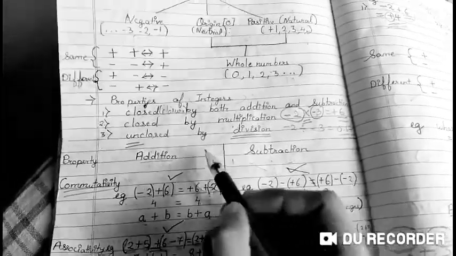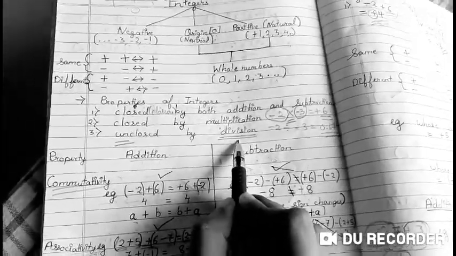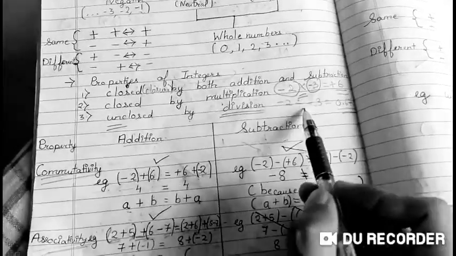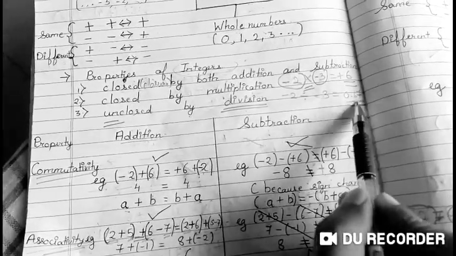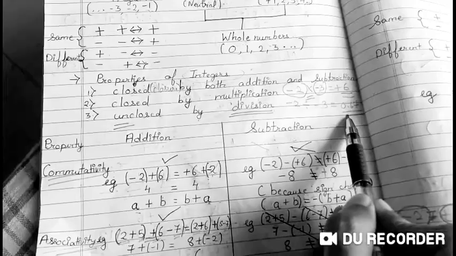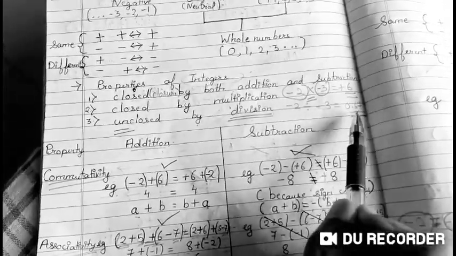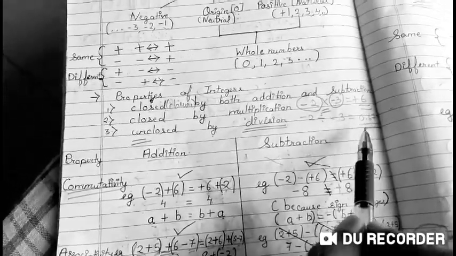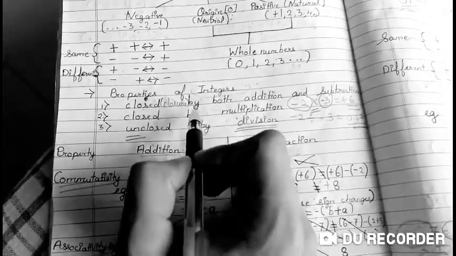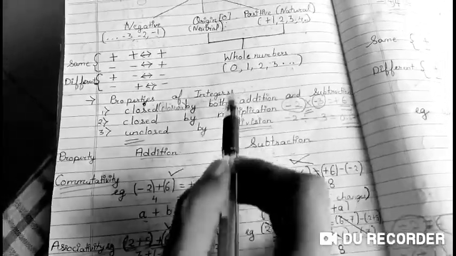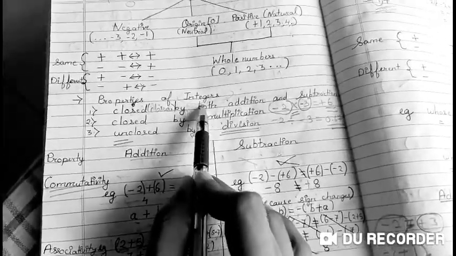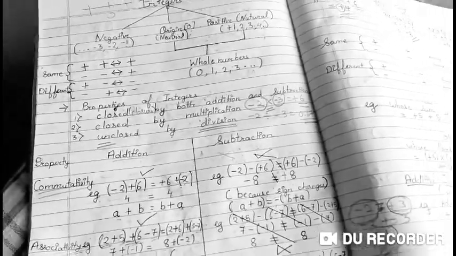But it is not closed under division. Why? Because when you divide, the answer can be a decimal number. It is not compulsory that it will always be an integer. It can be a decimal number also. So integers are closed under addition, subtraction and multiplication, but not closed under division. Okay.